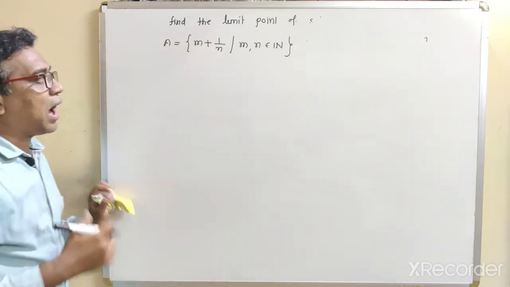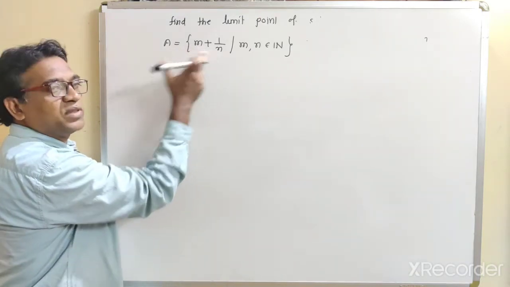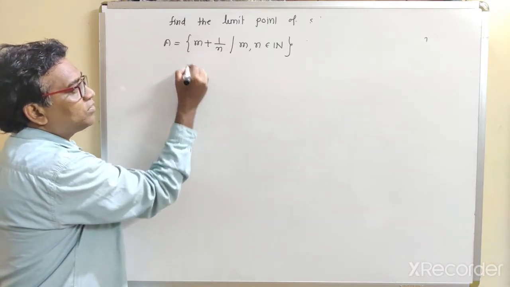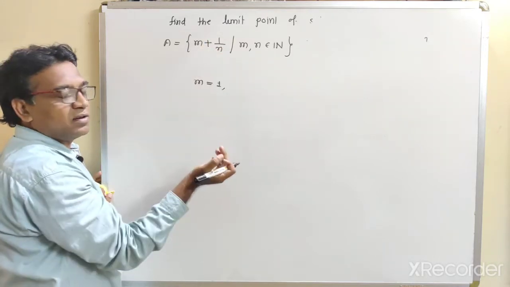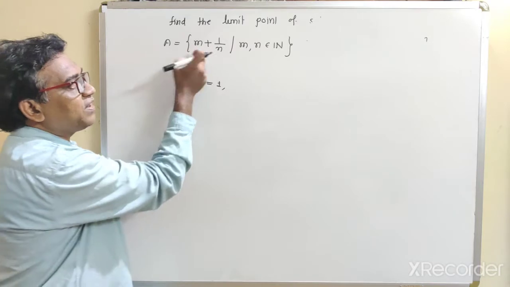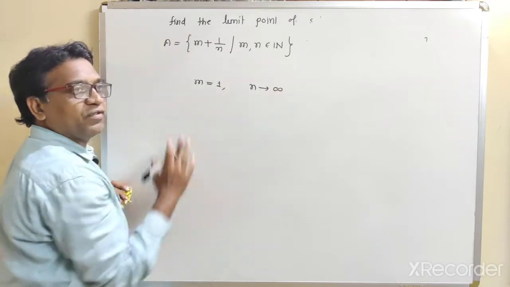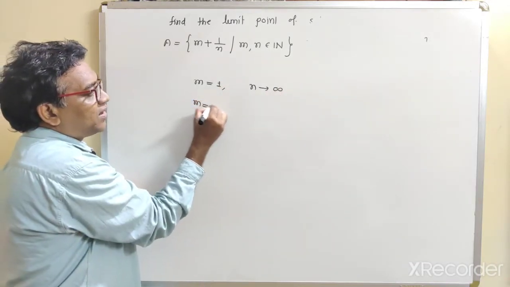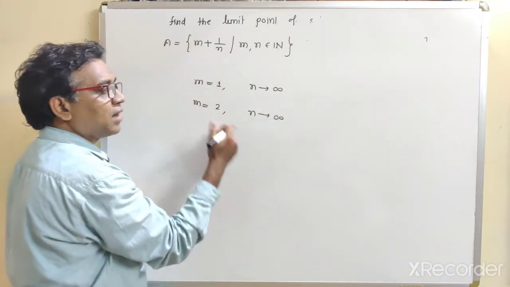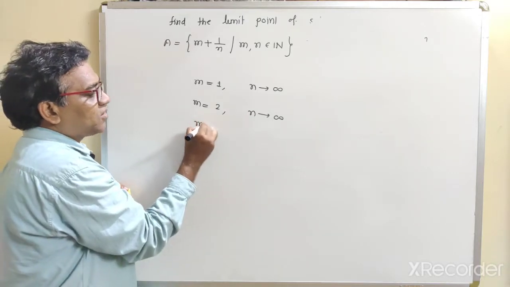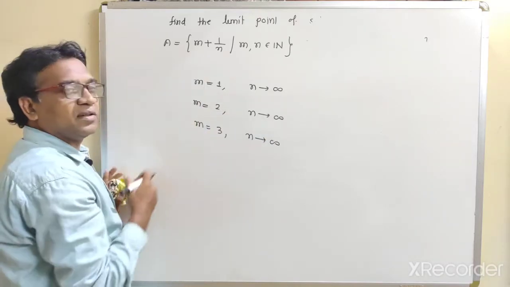Now the question is how to write this set. m and n both are natural numbers. Now suppose we fix m and let us take n as a variable. See how to write this set. First of all, we fix m, put m equal to 1 and we vary n approaching infinity. Let us take m equal to 2, let us fix m and we vary n up to infinity. Let us fix m equal to 3 and we vary this n up to infinity. In this way we can write this set.